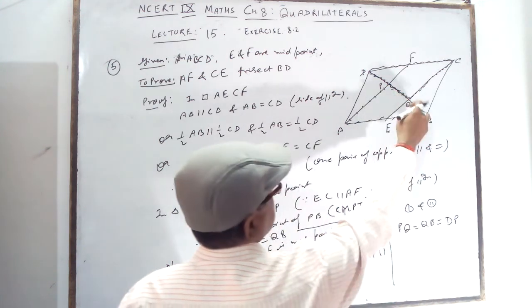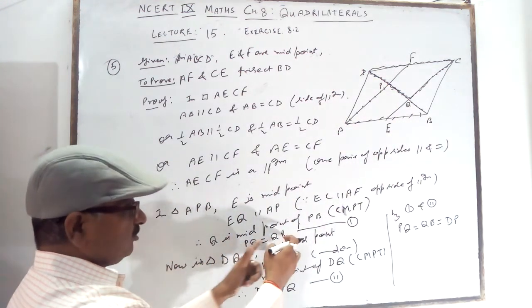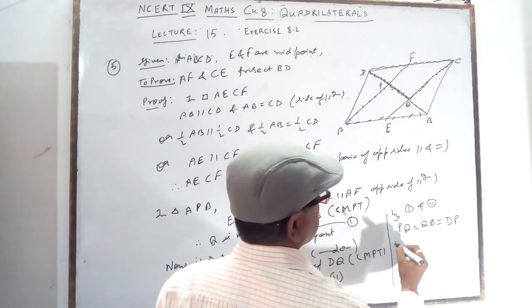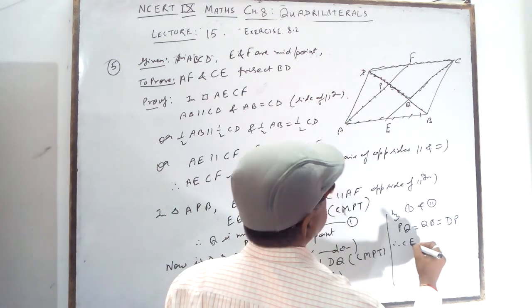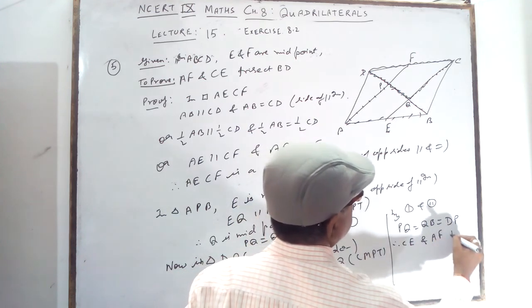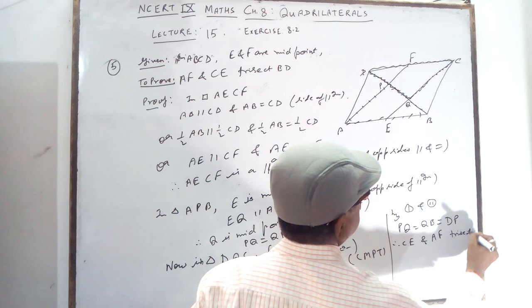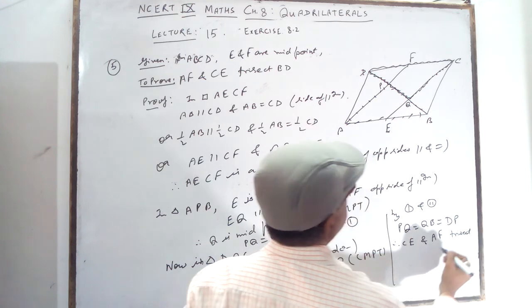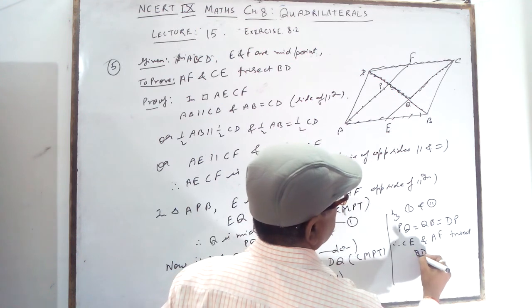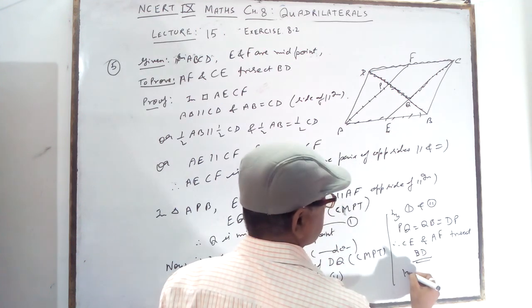All the three parts are equal because PQ equal to QB and PQ equal to DP. All the three parts are equal, therefore CE and AF trisect BD. Hence proved.